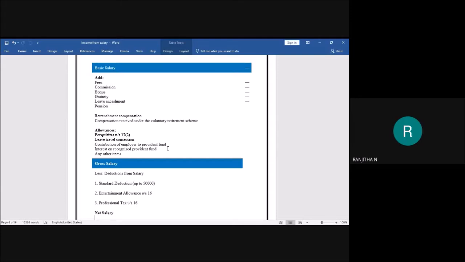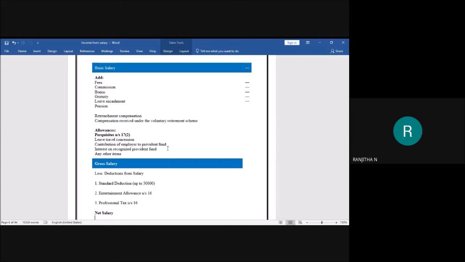But in some institutions, the leaves they have given may lapse or may be encashed or may be accumulated. It can be carried forward to the next year. It depends on the institutions. In some institutions it may lapse, in some you may encash it, or in some cases it can be accumulated to the next year. Such accumulated leaves can be withdrawn.